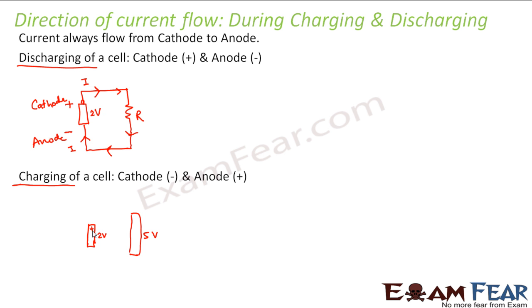Say this is the positive terminal, this is the negative terminal. This is the positive terminal and this is the negative terminal. Now what do I do? I connect the positive terminal of this 2 volt cell to the positive terminal of the 5 volt cell, and I connect the negative terminal of the 2 volt cell to the negative terminal of the 5 volt cell. So now what will happen? How will the current flow in this case?